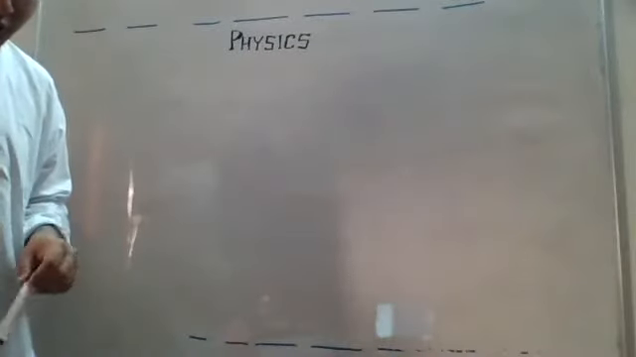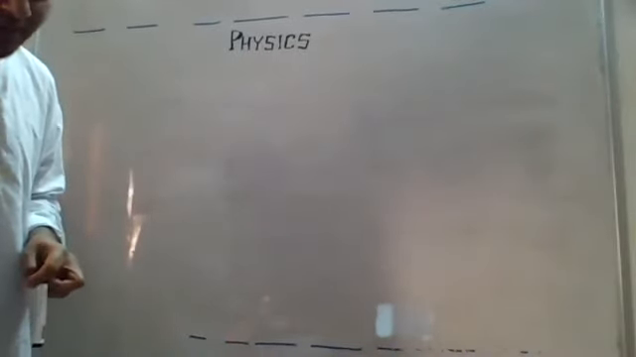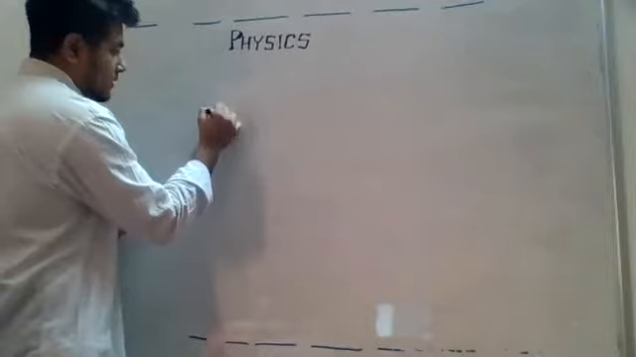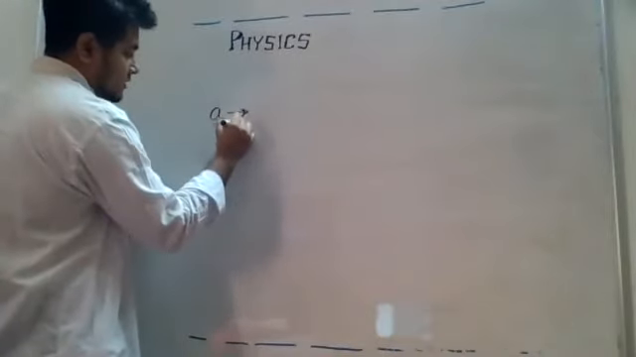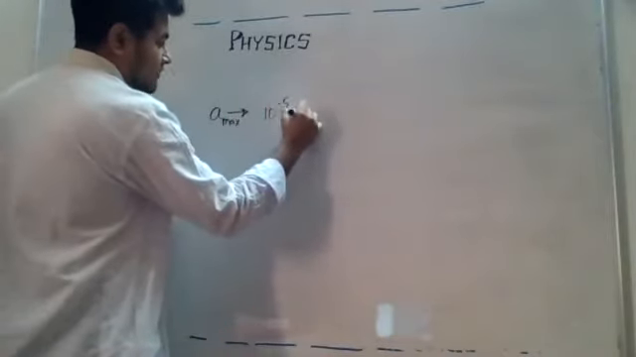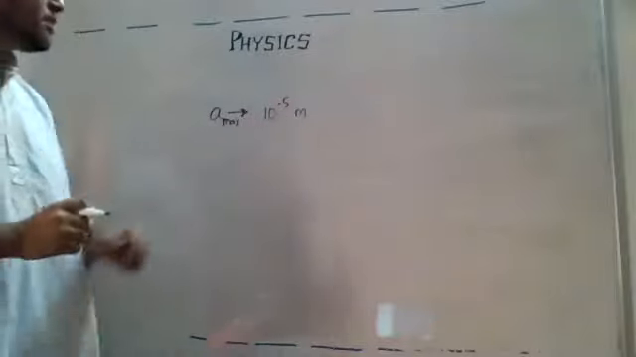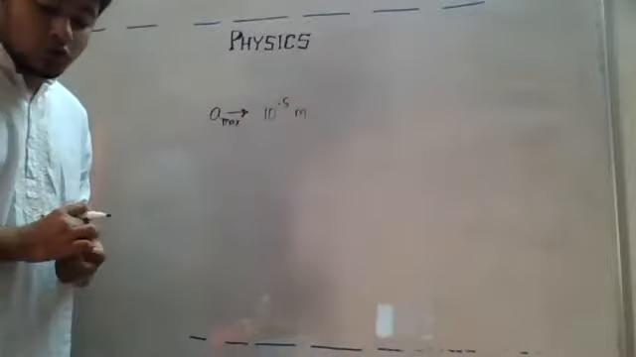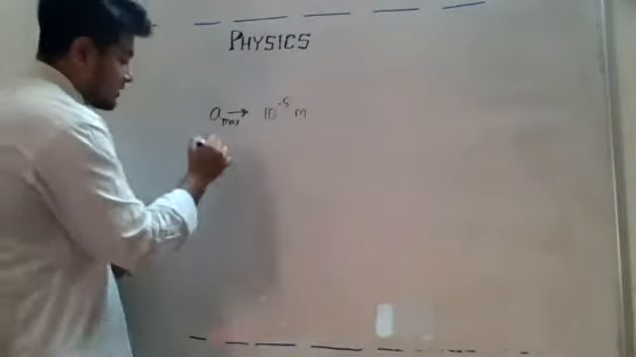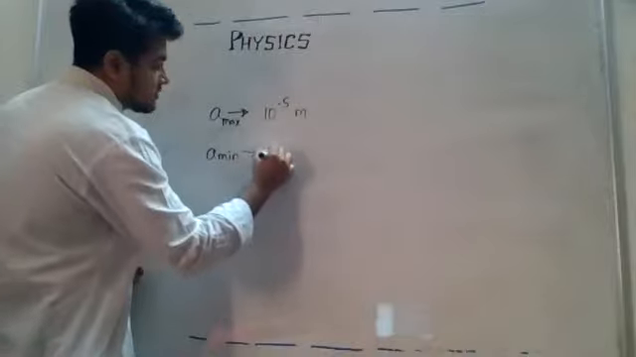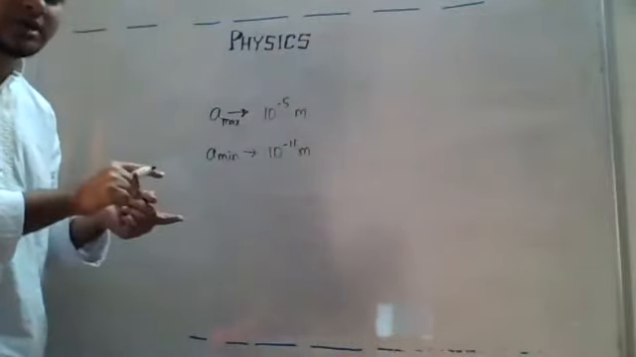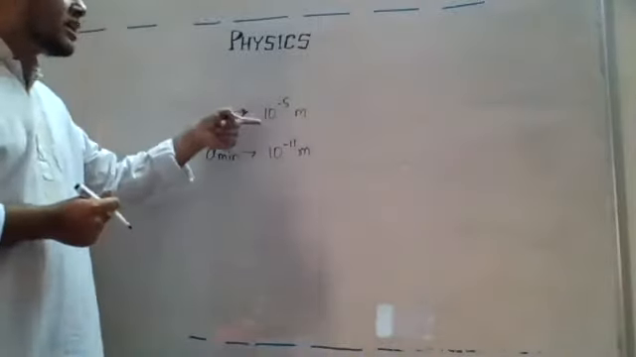The amplitude of the sound of maximum intensity which our ear can tolerate is 10 to the power minus 5 meter. Let us say this is the max. Amplitude is a distance, right? That is why meter. And on the other hand, the amplitude of the sound of minimum intensity that is audible to our ear is 10 to the power minus 11 meter. This is the minimum amplitude required in case we want to hear the sound, and maximum we can tolerate up to this one, okay?